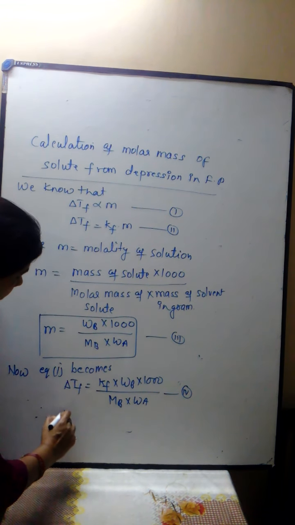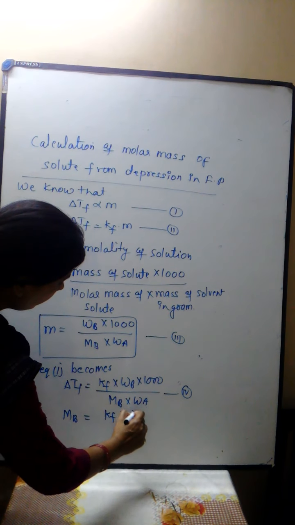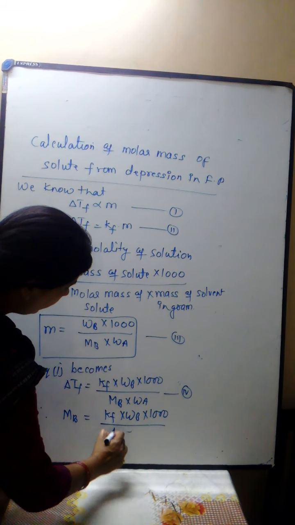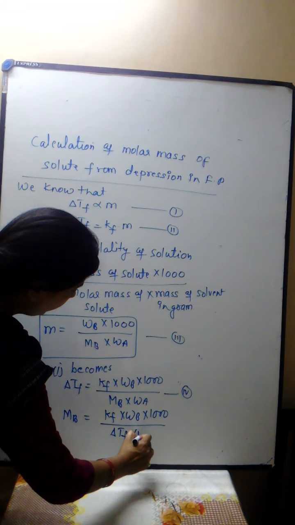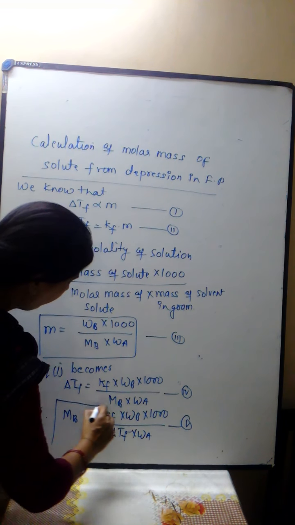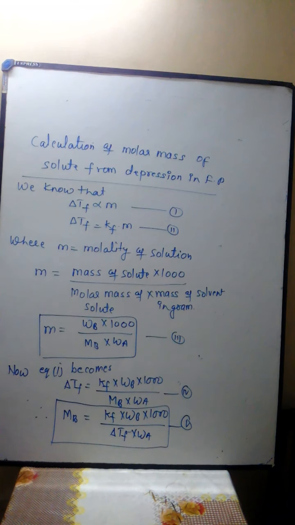Now the molecular mass Mb equals Kf Wb 1000 upon delta Tf into Wa. So with the help of equation 5, we will find out the molecular mass of the non-volatile solute.